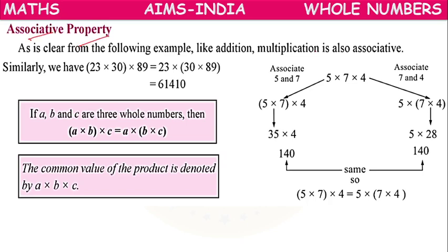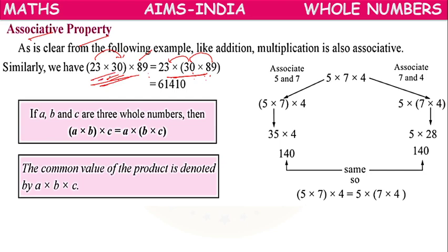Associative property. So here we will take three whole numbers and associate the first and second whole numbers together, then the product is multiplied with the third one, the remaining one. Otherwise, we associate the second and third whole numbers together and the product is multiplied with the first one.